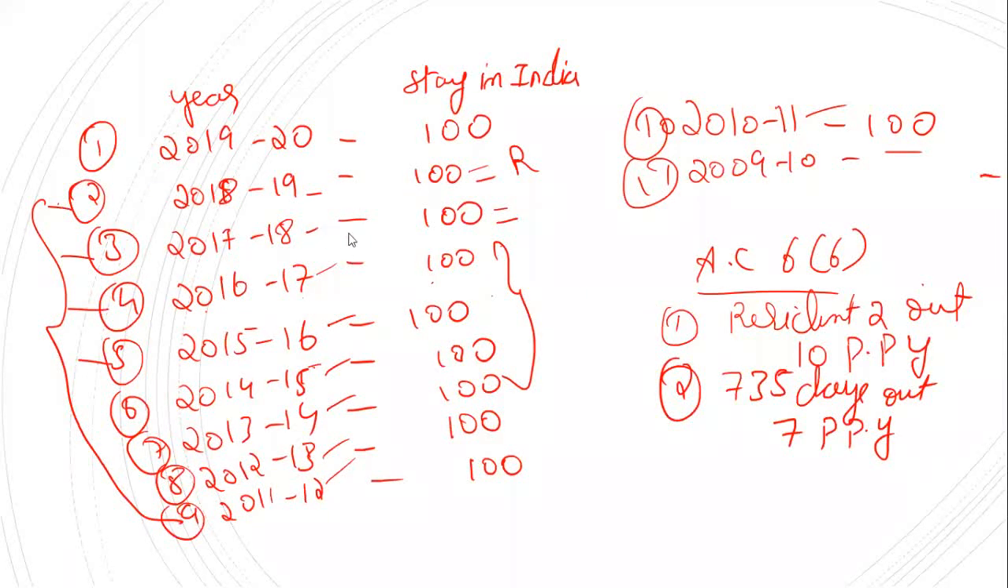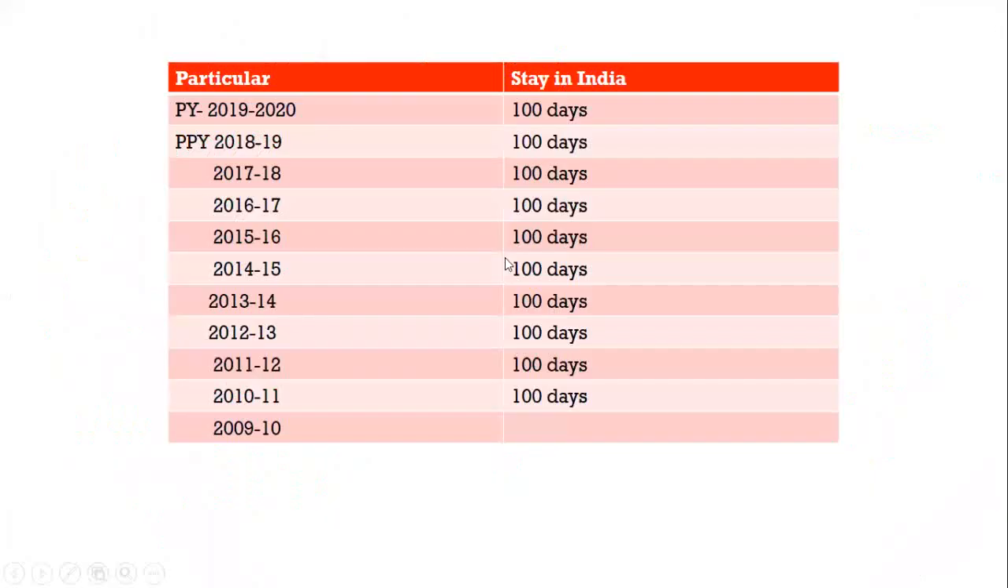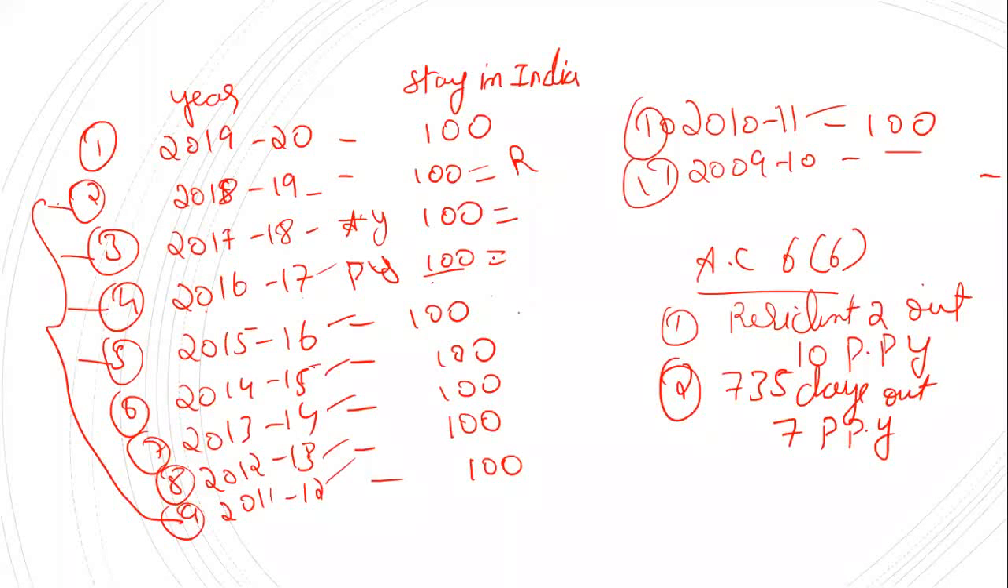Okay. Next, for 2017-18, we have to see whether he was a resident. When you are checking the residential status for 2017-18, this year becomes the assessment year, and the previous year will be 2016-17. So we have to see whether he is called a resident or not. The same rule applies. We first see whether he is satisfying the first basic condition under section 6(1) in the previous year. No. How many days is he staying? Only 100 days. So he is not satisfying the first basic condition.